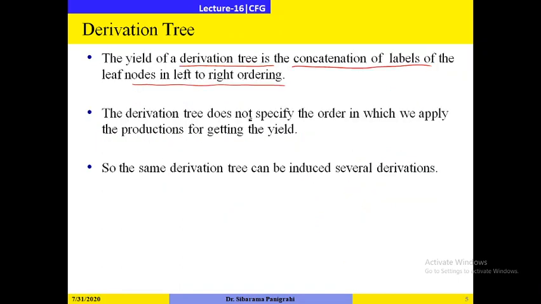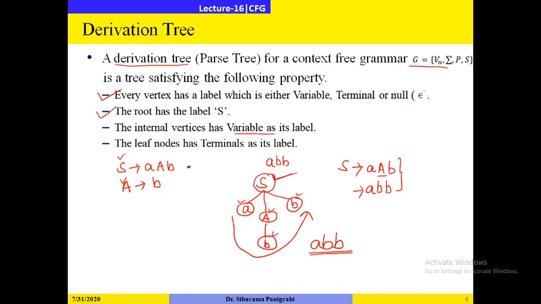The derivation tree does not specify the order in which we apply the productions. In this example, there are two productions. First I have applied S gives to AB, then I have applied A gives to b.